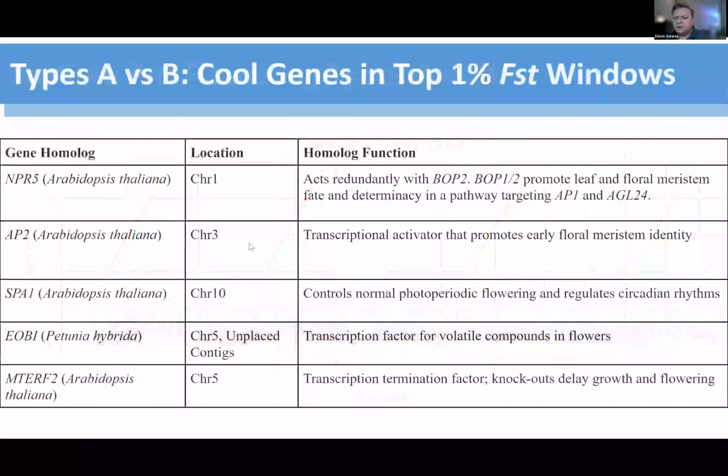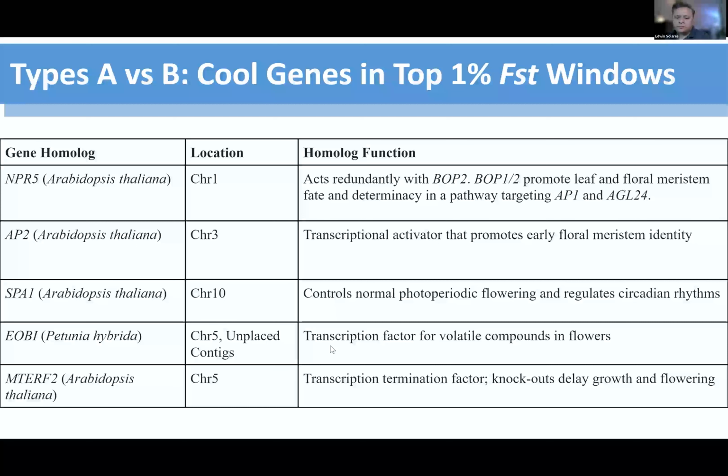When we look at the genes in the top 1% of windows, we're being very conservative and not just looking at, say, the top 5%, but instead the top 1%. We have genes in some of those chromosomes, chromosome 1, 3, and 10, and also 5. The cool thing about these genes is that they're related to flowering. For example, floral identity, photoperiodic flowering, circadian rhythms, and also the release of volatile compounds in flowers, which are most likely helpful for pollination.